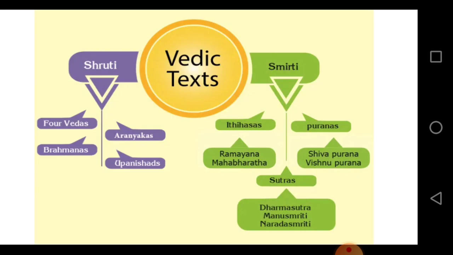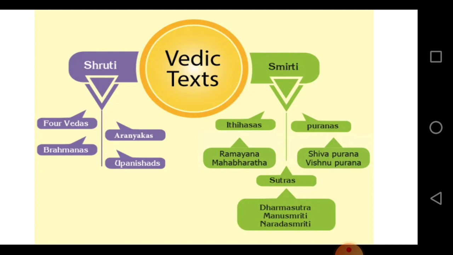the Vedic text. So like we saw Shruti and Smriti, here you get to know about it in detail. Shruti consists of four Vedas, Aranyakas, Brahmanas, Upanishads. Smriti consists of Itihas, Puranas, Ramayana, Mahabharata, Shiva Purana, Vishnu Purana, and Sutras, that is Dharma Sutra, Manusmriti, Narada Smriti.